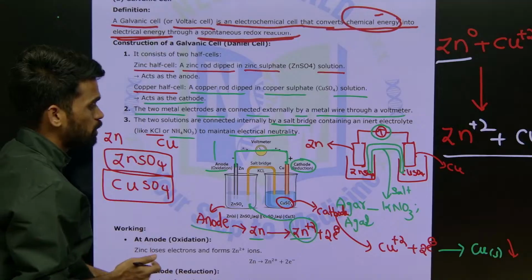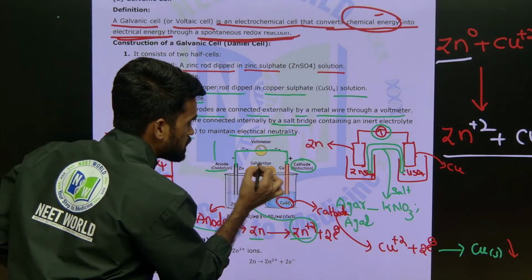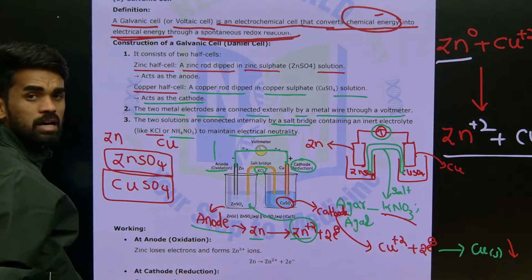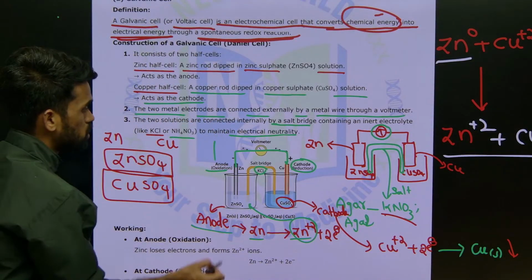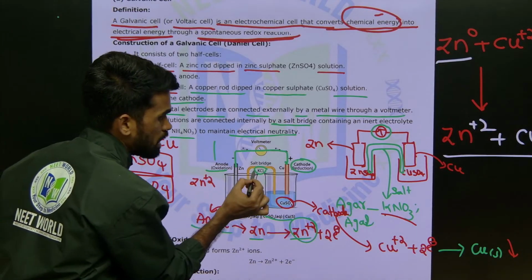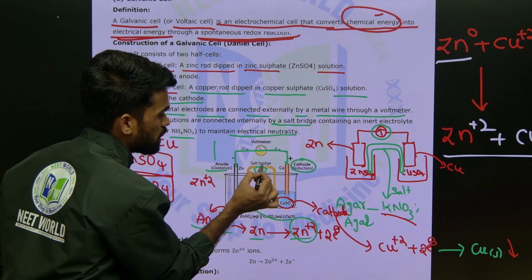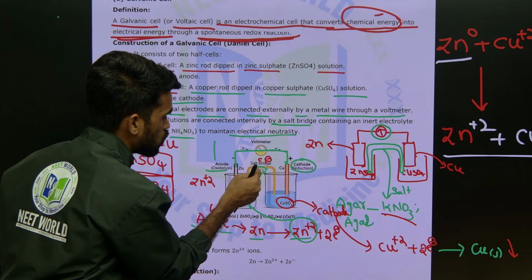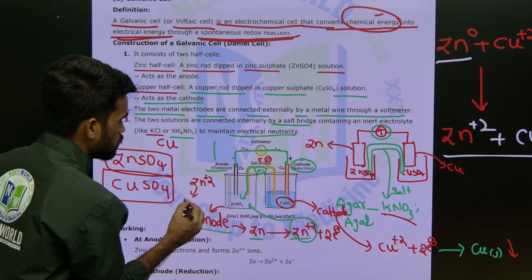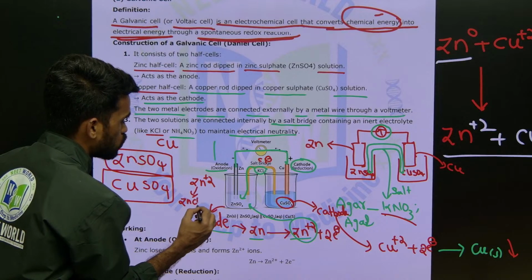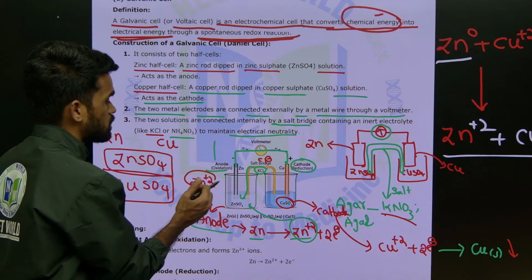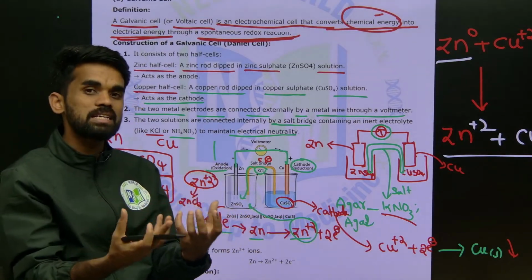So in this salt bridge we are taking KCl, or KNO3, or NH4NO3. Here it is forming Zn2+ ions, so what are the anions present in this KCl? Chloride ions will be there. So those chloride ions from the salt bridge come and neutralize this Zn2+ as ZnCl2, or whatever anions we have, that will come and neutralize this plus 2 charge. That is how they maintain electrical neutrality.